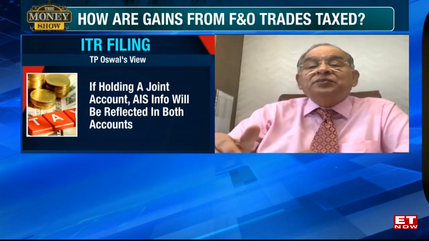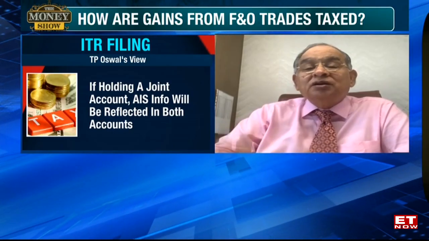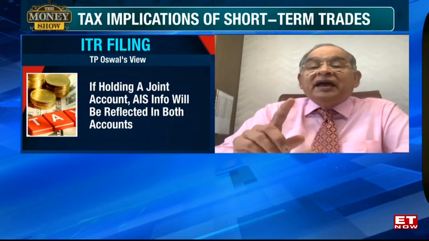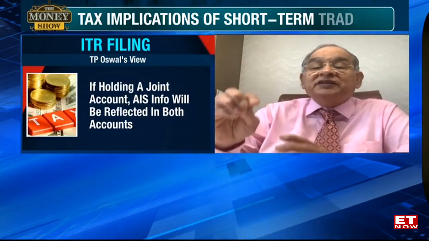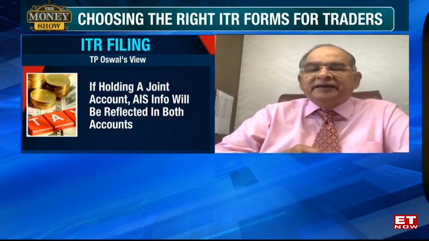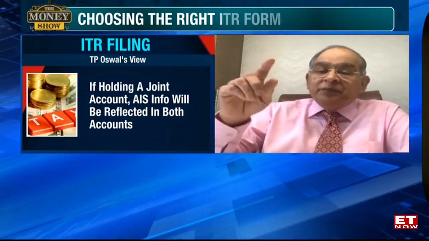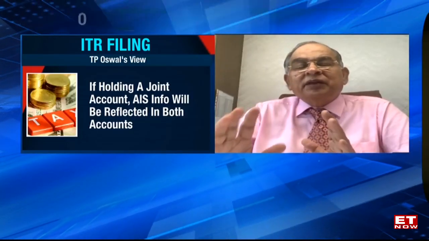If you do not report any of the assets in your return of income, please note there is a provision under the Black Money Act that these assets are treated as black money if you can't explain the source. If you explain the source, fine, they will not tax it again. But they will levy a penalty of rupees 10 lakhs even for a small asset which is not disclosed in the return of income. So the most important thing which I advise every viewer is that Schedule FA must be complied with carefully.